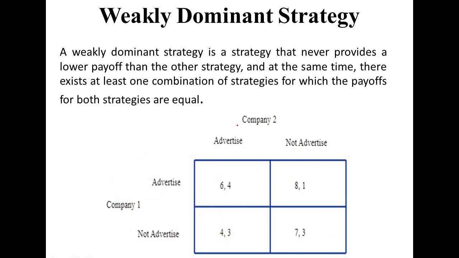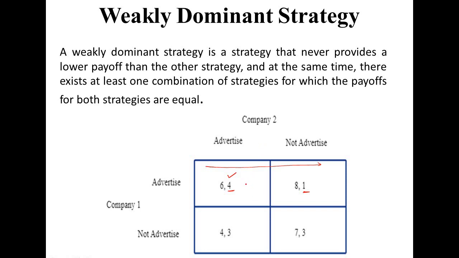Now if company 2 considers that company 1 is advertising, we need to check this row. In this row, if company 2 chooses advertisement, then he will get a payoff of 4. If company 2 chooses not advertisement, then he will get a payoff of 1. Which one is higher? 4 is higher. Means the company 2 will prefer advertisement over not advertisement, so advertisement is dominating the not advertisement policy.